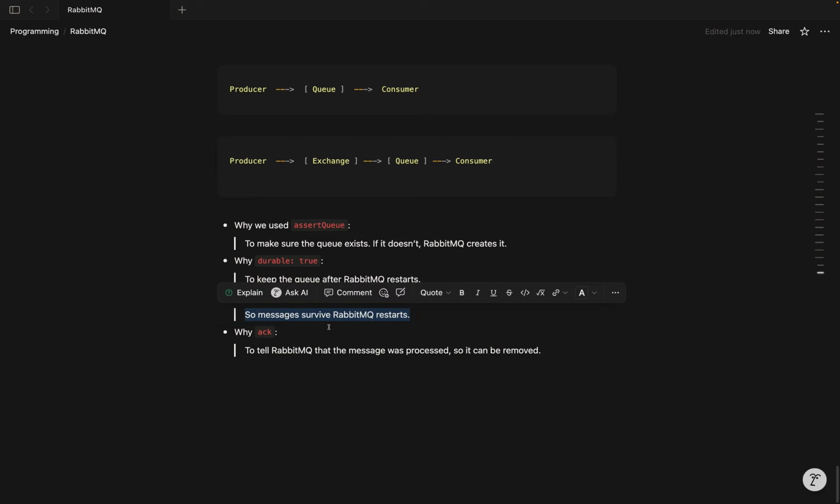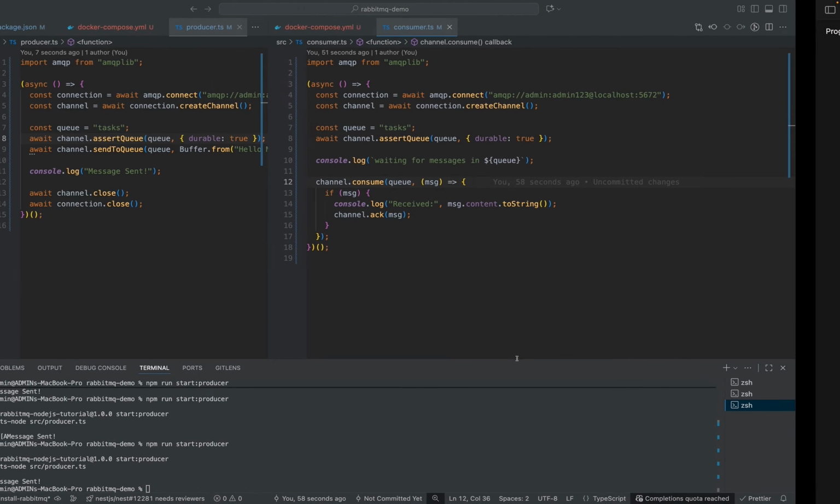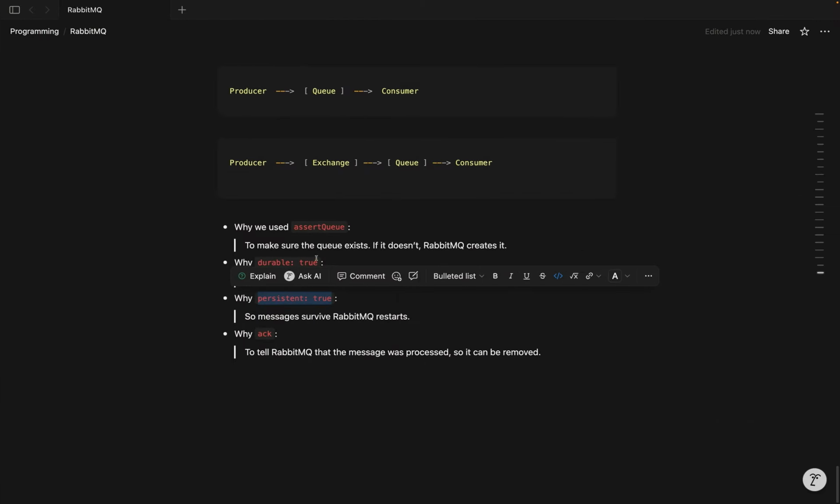This one is also an important property. If RabbitMQ restarts, do you want to keep your messages? If you do, you should set the property persistent to true. Acknowledge tells RabbitMQ that the message was processed and it can be removed. We are using it here: I acknowledge the message. Now you can remove that, right?